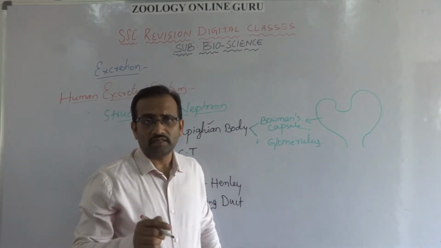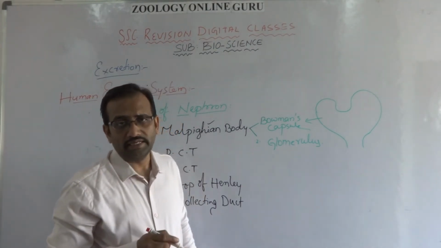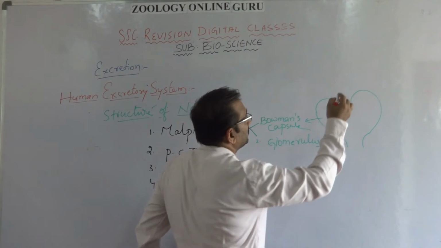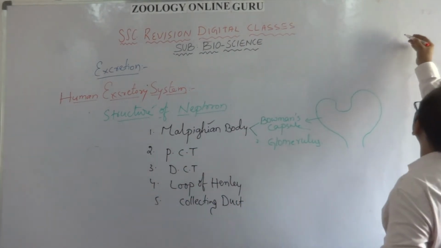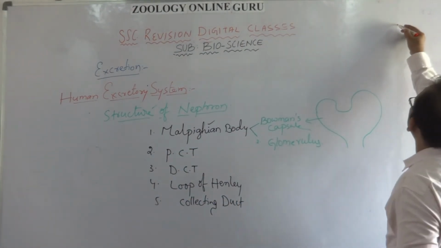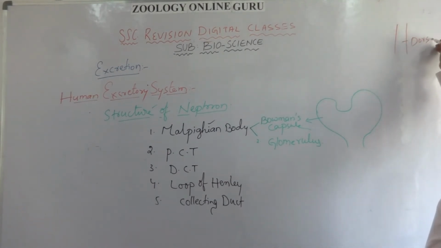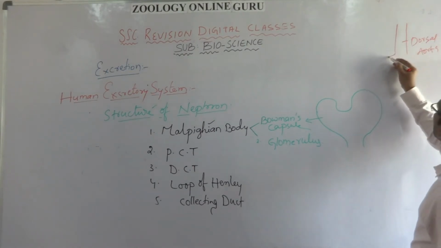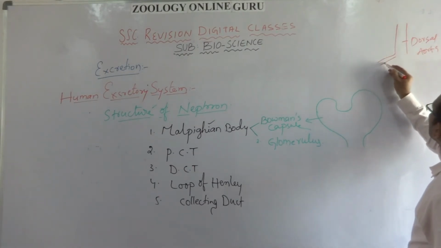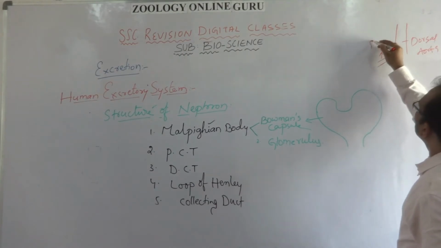The renal artery entering into the kidney is here. This is the dorsal aorta. Renal artery.